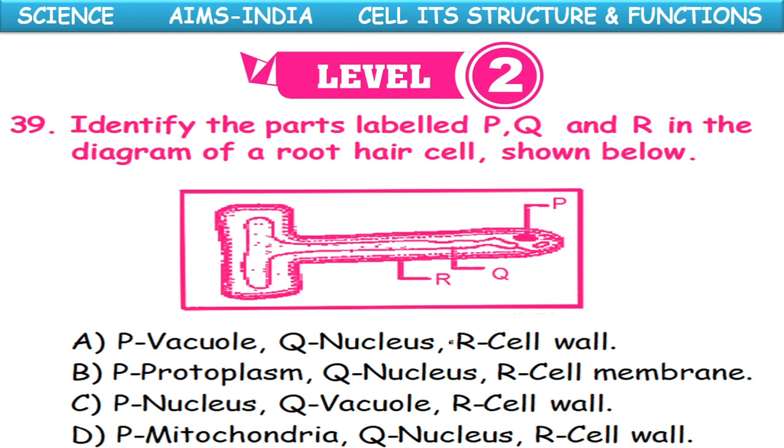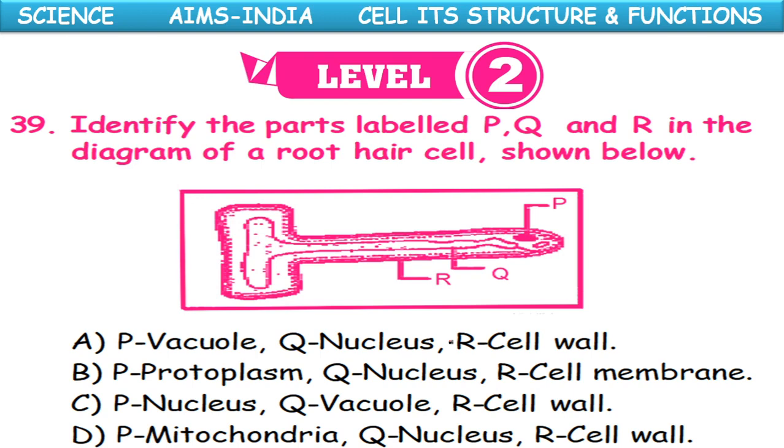Level 2 questions. So far we have completed level 1. Directly by seeing the question you can identify the option. But in level 2 you have to understand the question. Identify the parts labeled P, Q and R in the diagram of a root hair cell shown below. You have to identify P, Q and R.